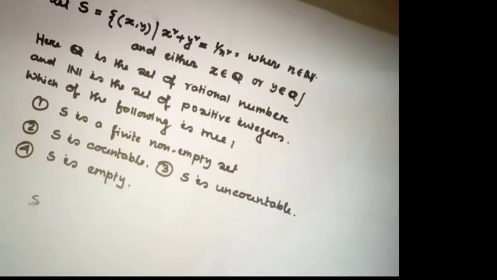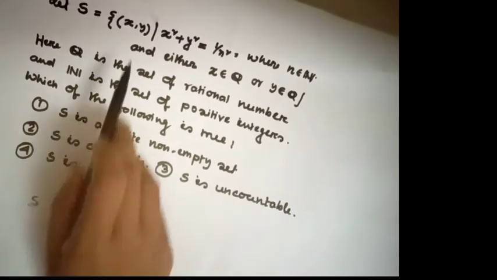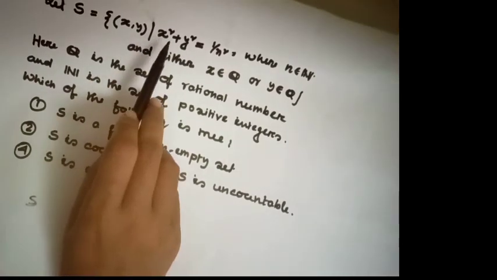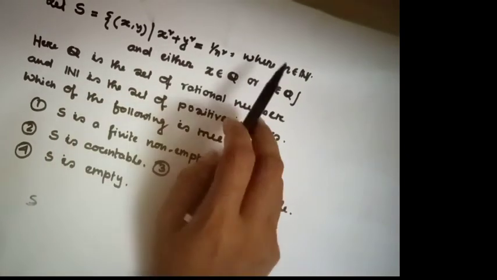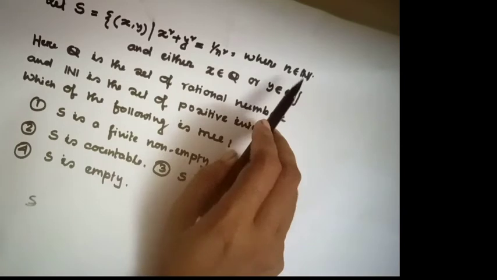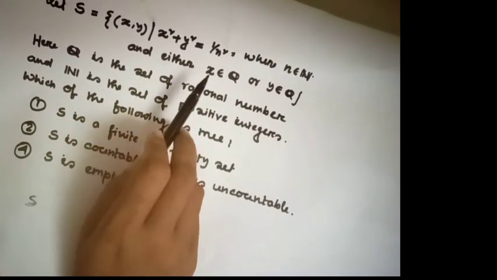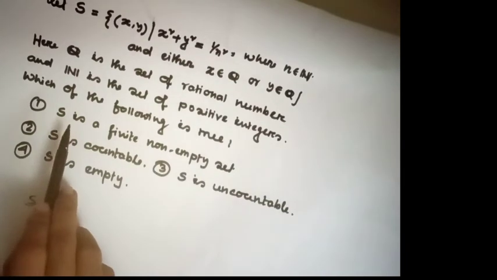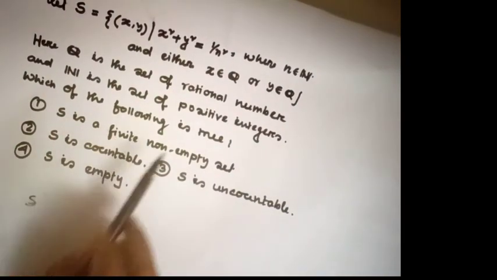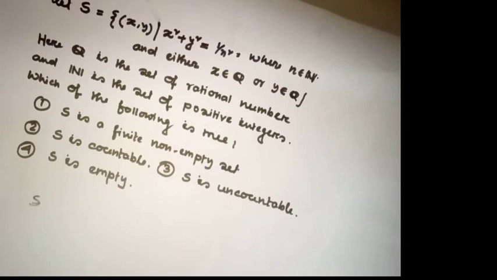Next question is: let S equal to {(x, y) such that x square plus y square equal to 1 over n square, where n belongs to the natural numbers and either x belongs to Q or y belongs to Q}. First option is S is a finite non-empty set. Look at the set.